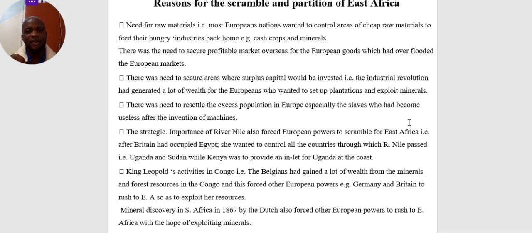And remember, during the period of the slave trade, many people were taken in that process. So time came and these people became redundant. After them becoming redundant in terms of labor, they had to look for ways of removing this redundant labor and taking them back. They did what they call deportation. They had to deport these people that they had taken during the slave trade back to their countries.